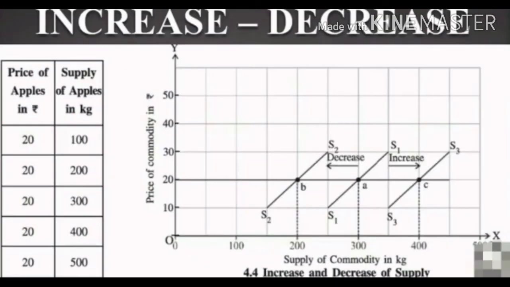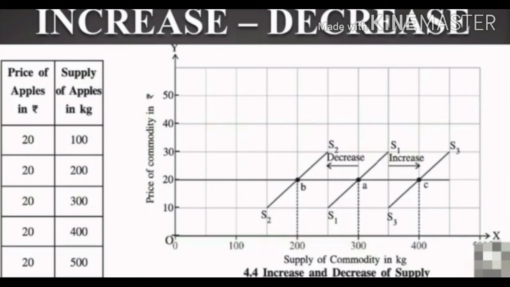Increase and decrease in supply. Keeping price constant, if supply increases due to any other factor, the supply curve will shift towards the right, which is called a rightward shift in the supply curve. Keeping price constant, if supply decreases due to any other factor, the supply curve will shift towards the left, which is called a leftward shift in the supply curve. So in increase and decrease in supply, your main concept is that price is constant and other factors are changing.